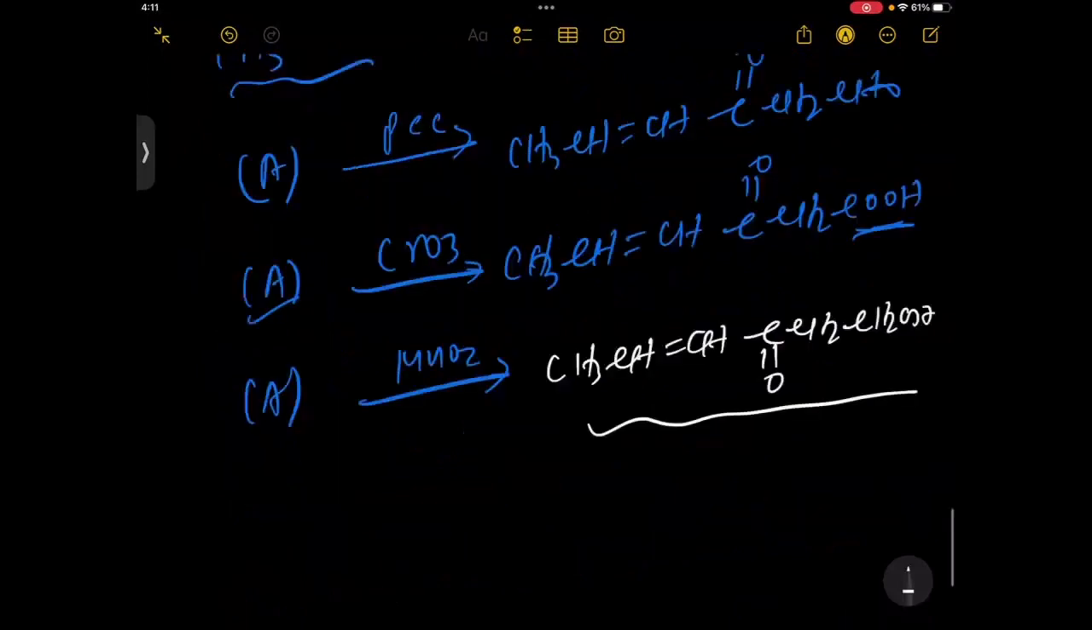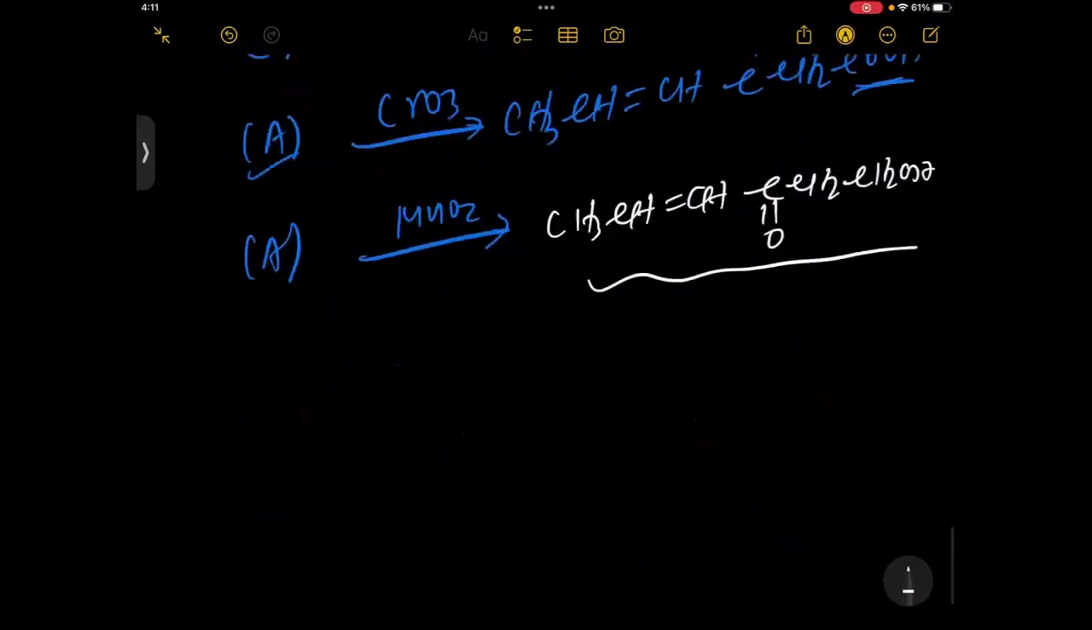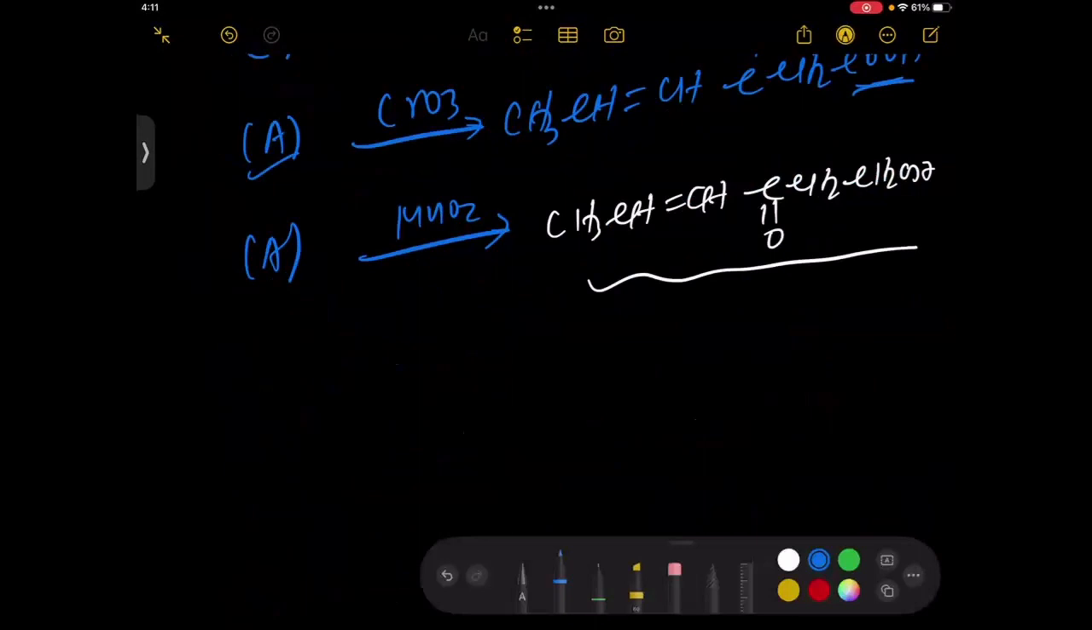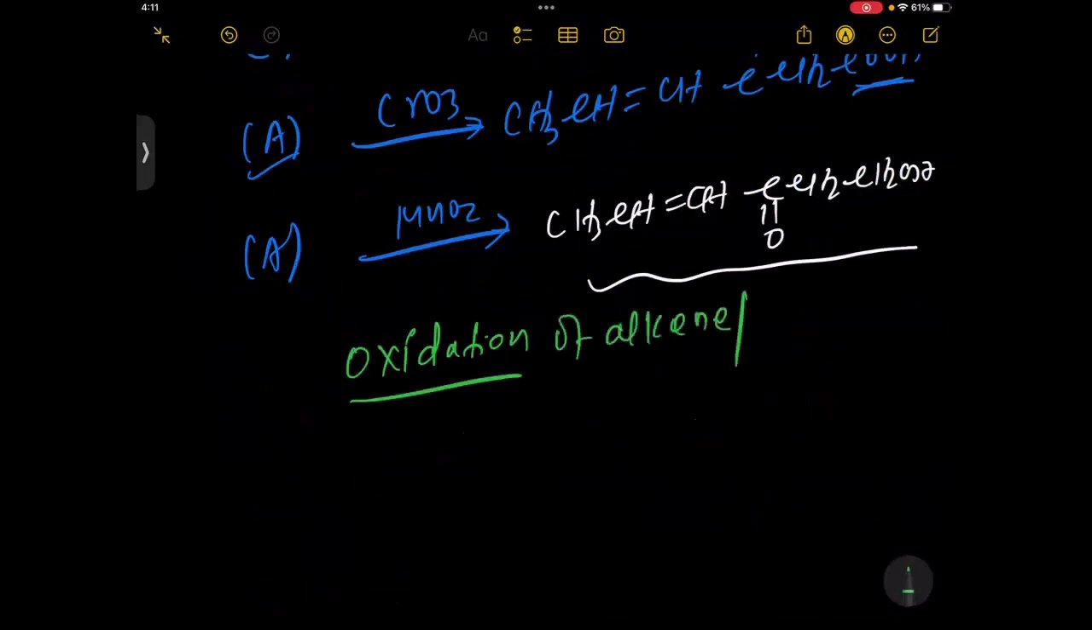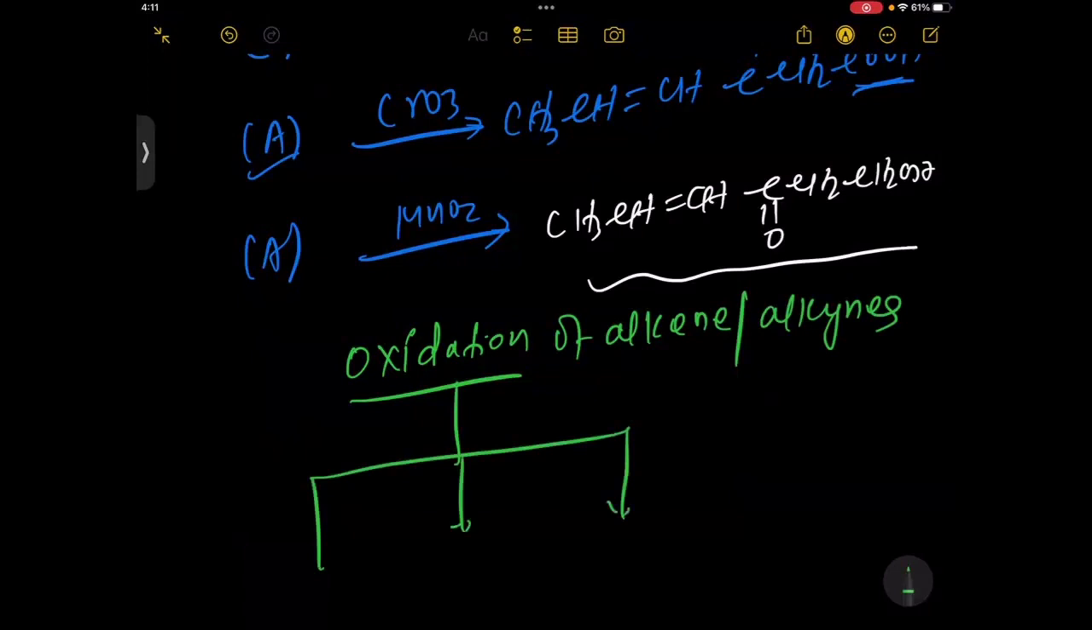Now we go to the second method of preparation, that is the oxidation of alkenes. The second part is the oxidation of alkenes or alkynes. See, students, the oxidation of alkenes we will do here in 3 ways. One is ozonolysis.